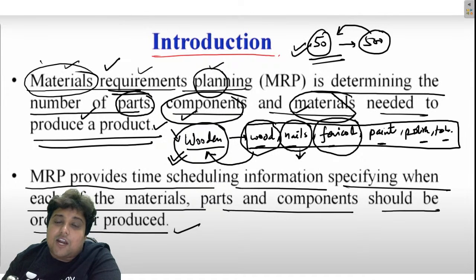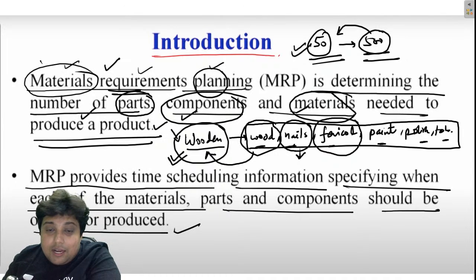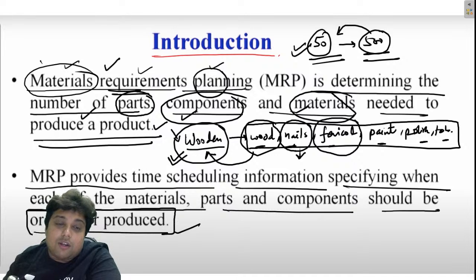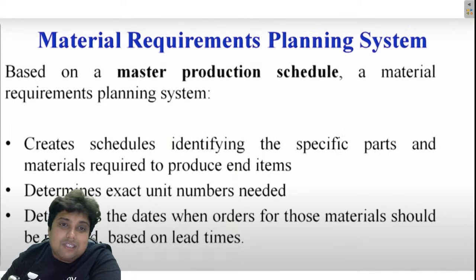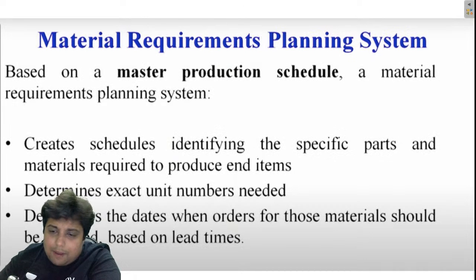And if 50 chairs are to be produced, then the MRP system will basically detect that 500 nails are required, and if nails are out of stock, the MRP system itself will place the order. It should tell us what the ordered or produced lot should be, right? I hope you are getting my point. Now, how does the MRP system do this?